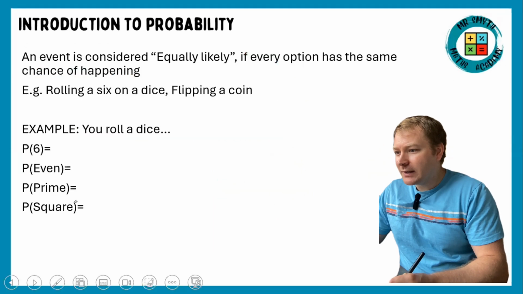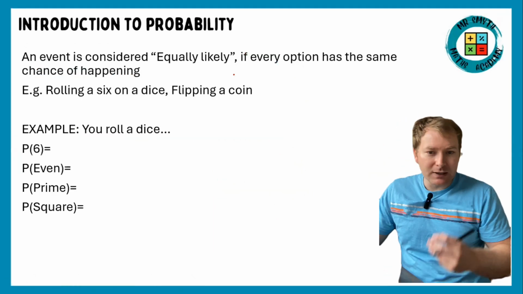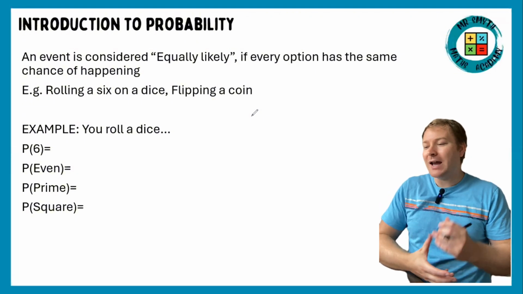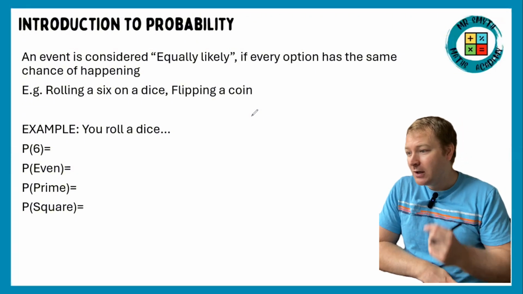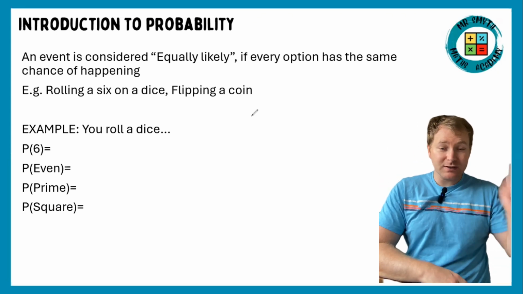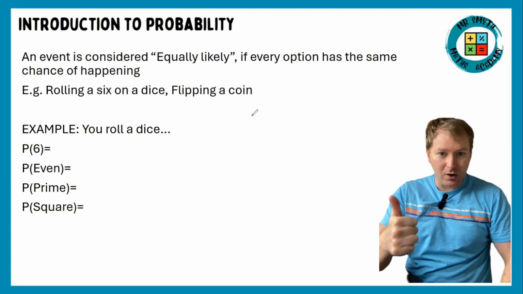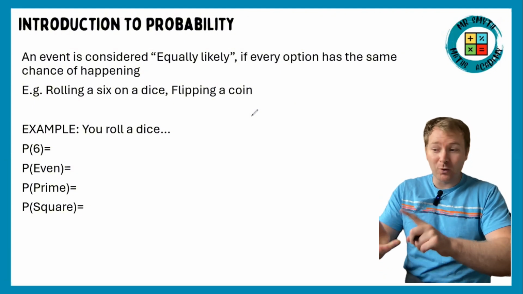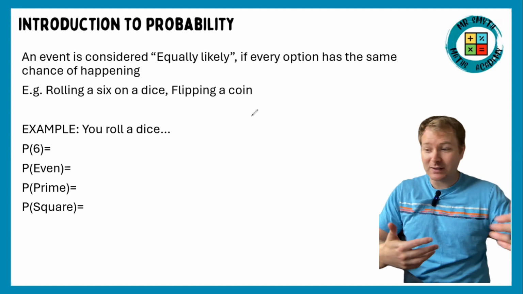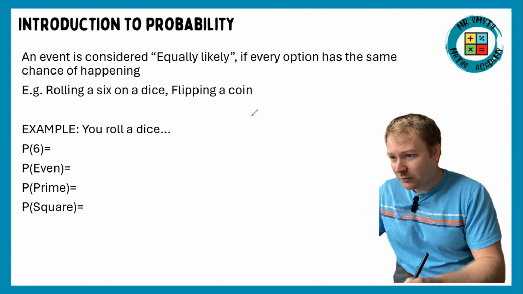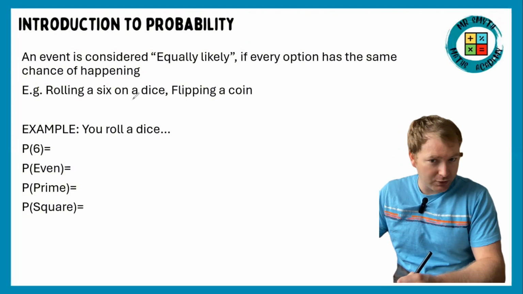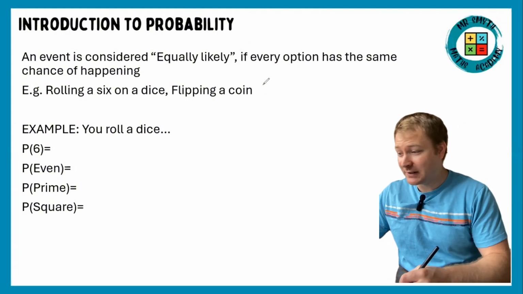Okay, so let's look at what the words equally likely mean. An event is considered to be equally likely if every option has the same chance of occurring. So for example, if I roll a dice, my chance of getting a 6 is the same as getting a 1, a 2, a 3, a 4, or a 5. If I flip a coin, my chance of heads is the same as my chance of getting tails. Because we know that there's 6 outcomes on a dice and 2 on a coin, we can work out probabilities based on this.